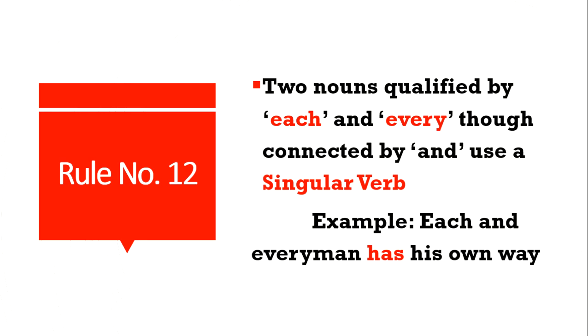Rule number 12. Two nouns qualified by each and every, though connected by and, use a singular verb. If two nouns are connected with each other using the connector and, in that case we have to use only the singular verb. Each and every man has his own way. Okay, here you can see that two nouns are connected by the connector and. So you have to use only the singular verb.